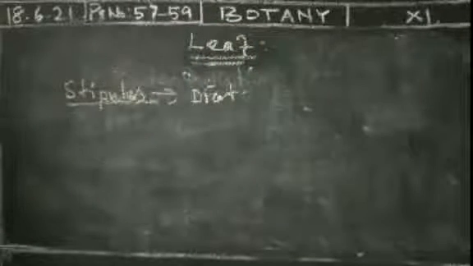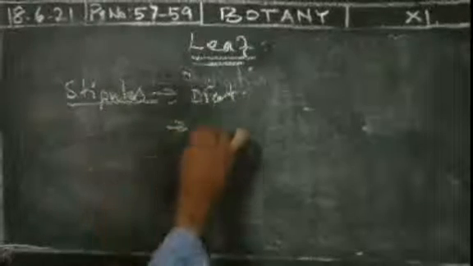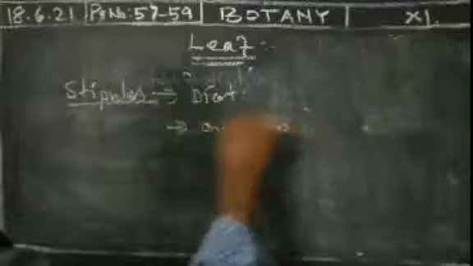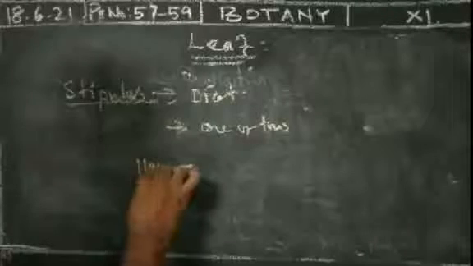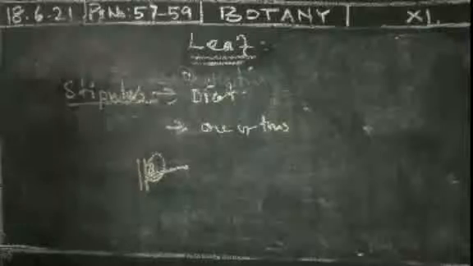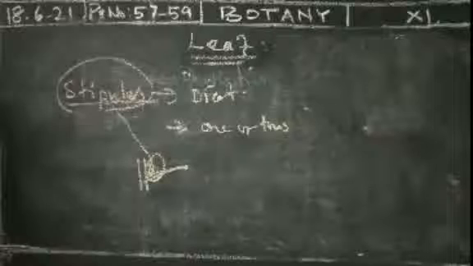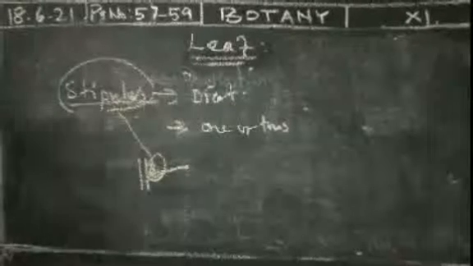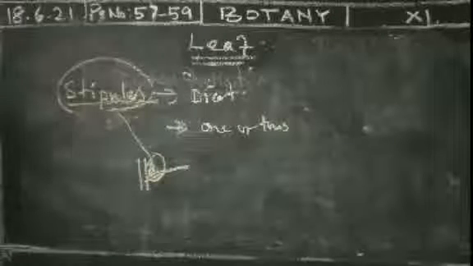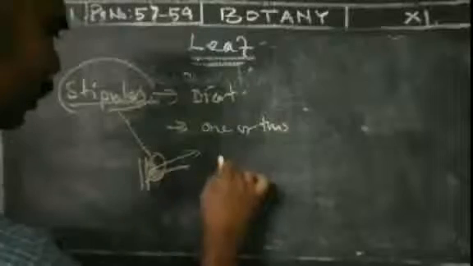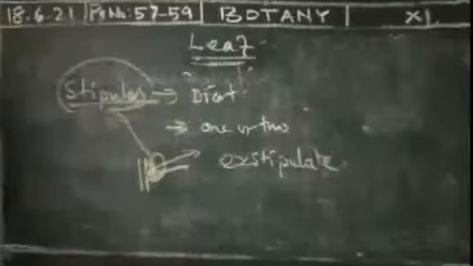In dicot plants, the leaf bears one or two lateral appendages called stipules. These appendages are present at the leaf base, near the petiole. That structure is nothing but a stipule. One or two lateral appendages are called stipules. Leaves without stipules are called exstipulate. There are no stipules present, and that is called exstipulate.